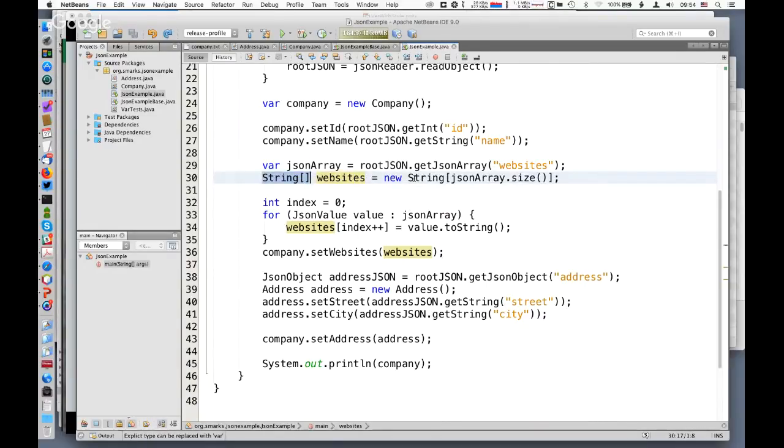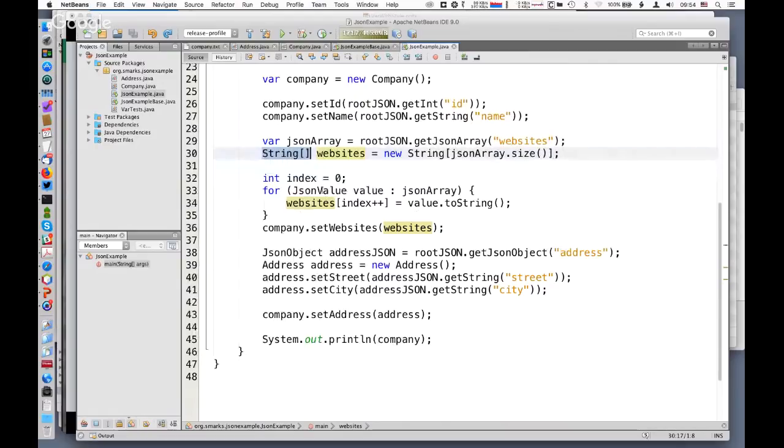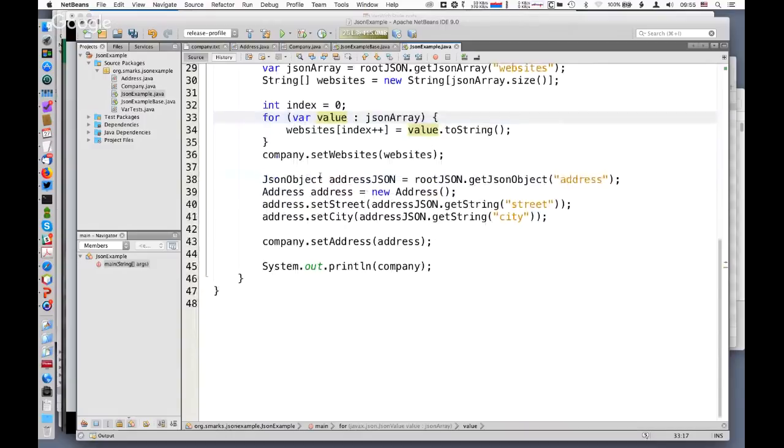Some people want to use var everywhere. I'm not sure I would recommend that. I would recommend using it when the type that you're replacing does not add any value. So we have JSON value. The JSON example is interesting because the JSON types like JSON object, JSON value, and so forth don't have any meaning to your application. But string array, that's some application data. So maybe that's a case where you want to have an explicit type, but this is a case where you just want to use var because you're just iterating over the value of a JSON array. So you're not losing anything by getting rid of the explicit type here.